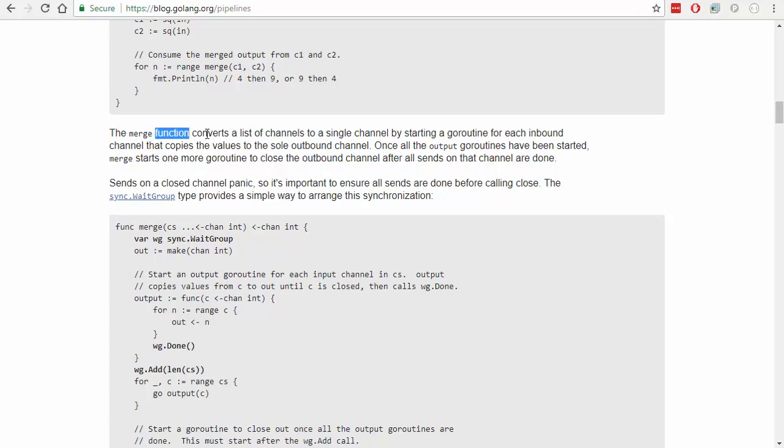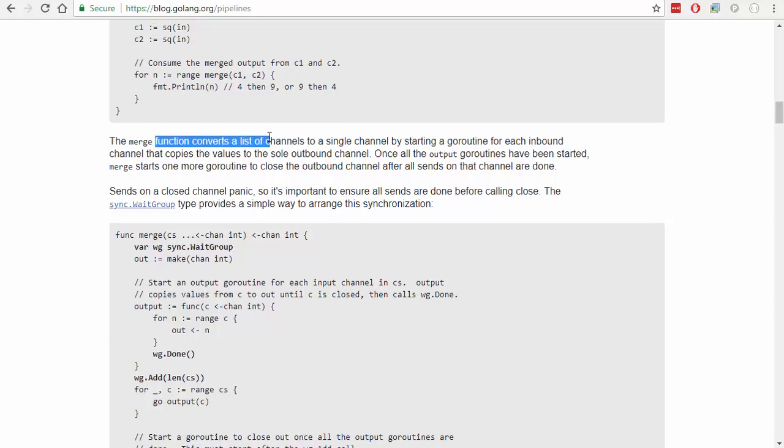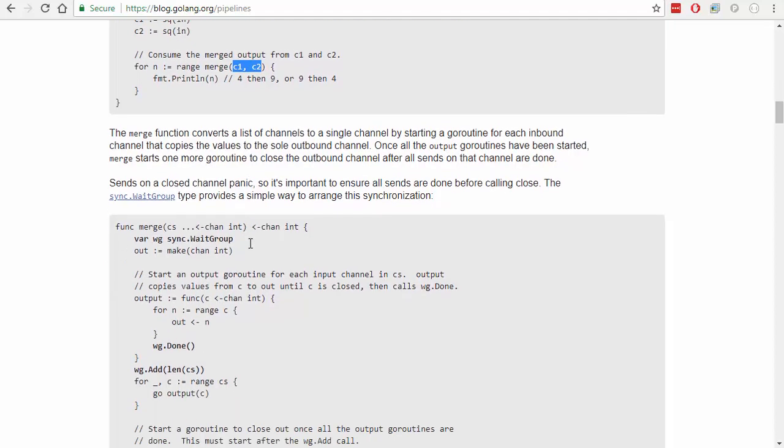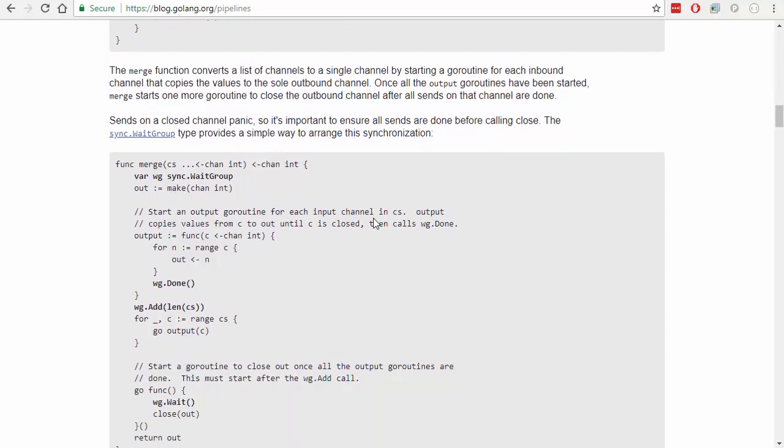So the merge function converts a list of channels. Okay, so that's going to be our list of channels into a single channel by starting a go routine for each inbound channel that copies the values to a sole outbound channel. All right. Once all the output go routines have been started, merge starts one more go routine to close the outbound channel after all sends in that channel are done. Sends on a closed channel panic, right? So it's important to ensure all sends are done before calling close.